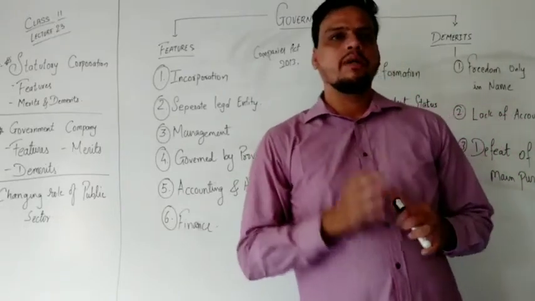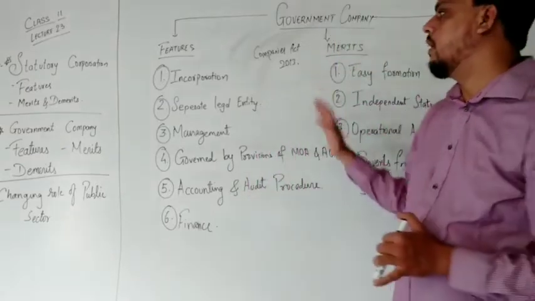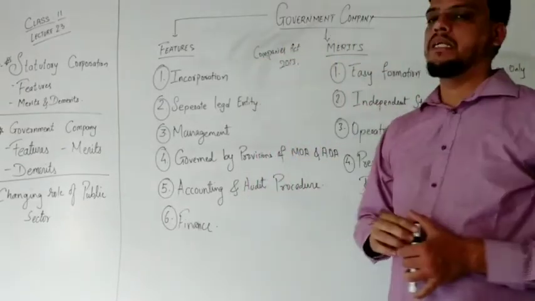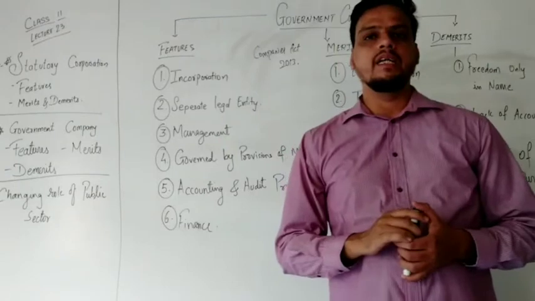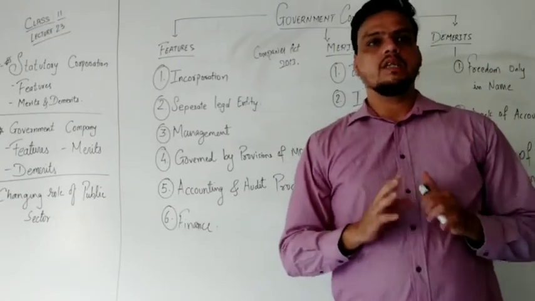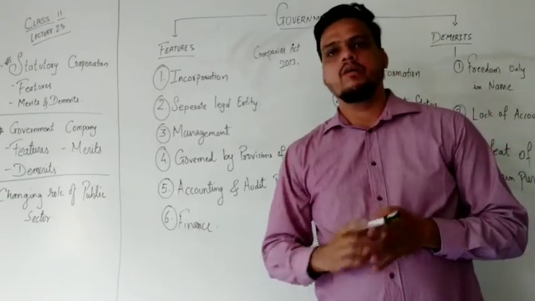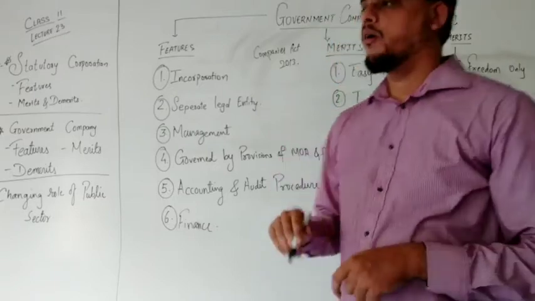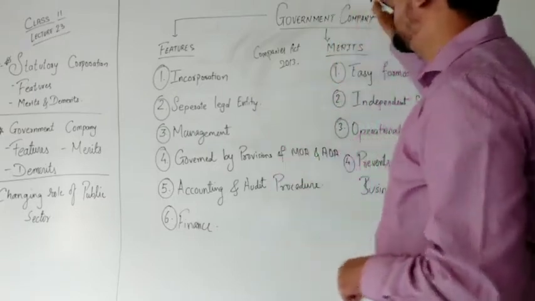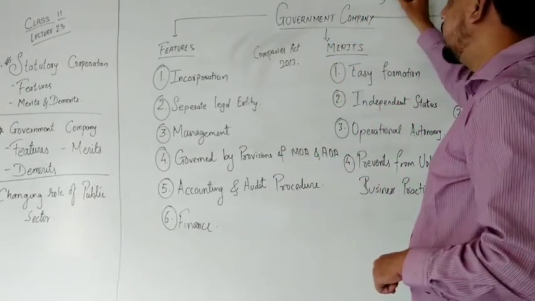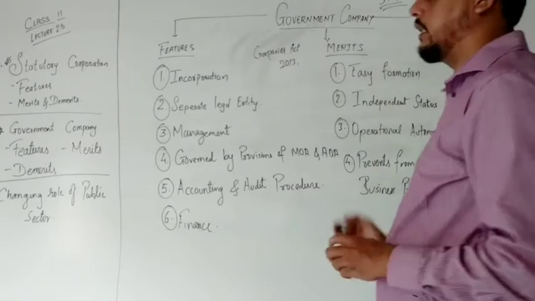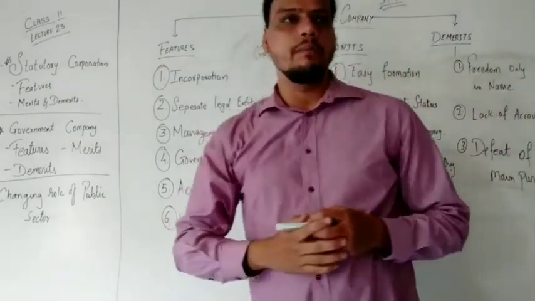If the government company is registered under the Companies Act 2013 or 1956, it is considered a government organization. In it, the government has 51% of the shareholding. That's why it is considered a government company.